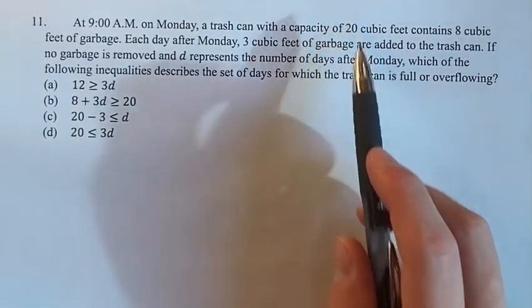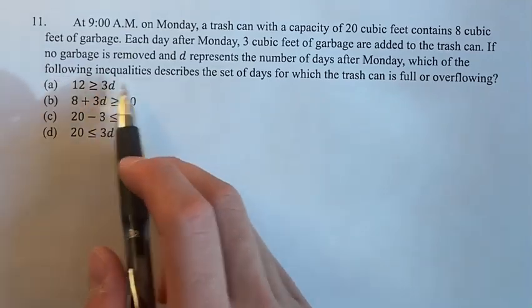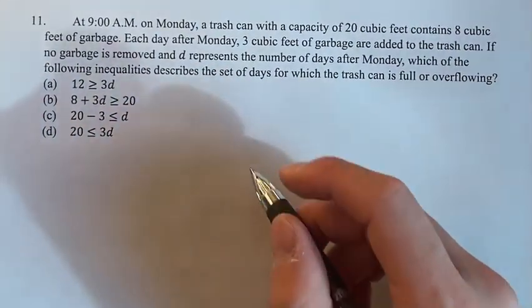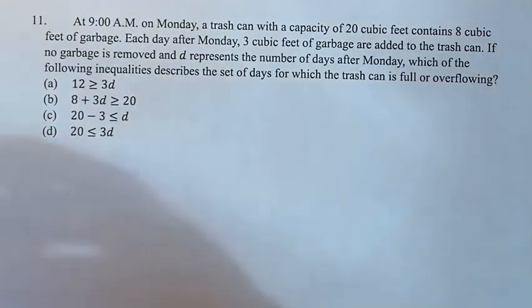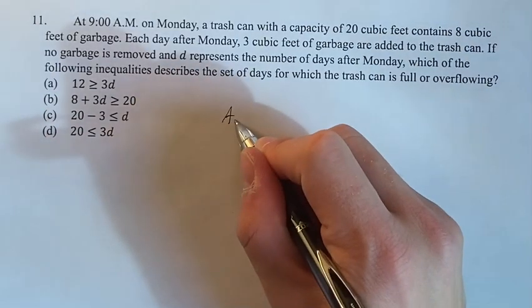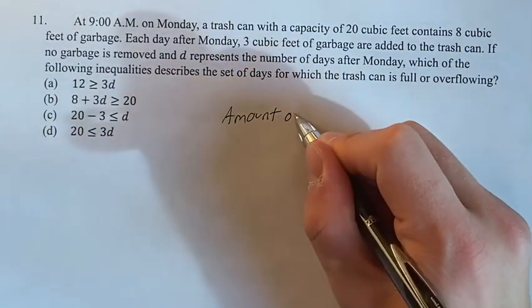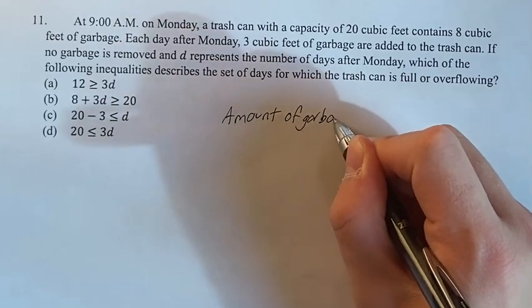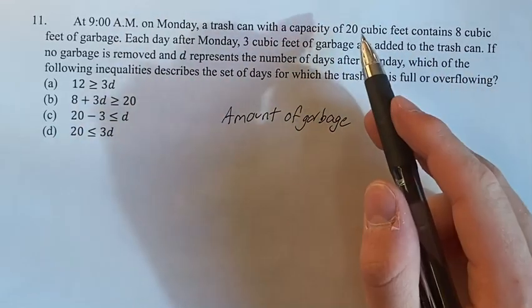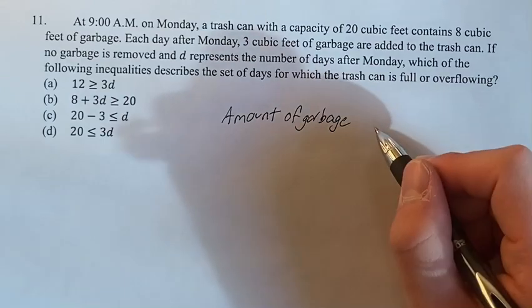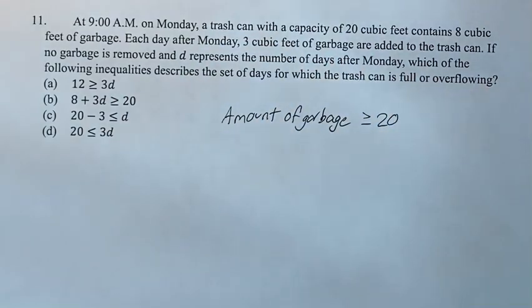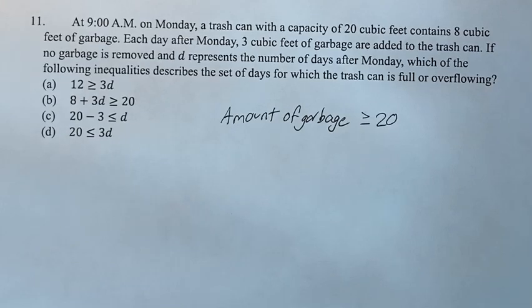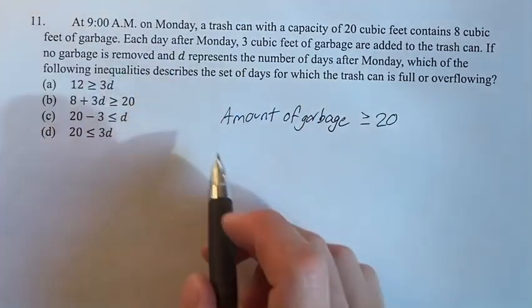So if we have a capacity of 20 cubic feet, the inequality we're looking for is going to be the amount of garbage in the trash can at any given time. And this has to be full or overflowing, so it has to be equal to 20 or greater than 20. And how are we going to represent the amount of garbage?